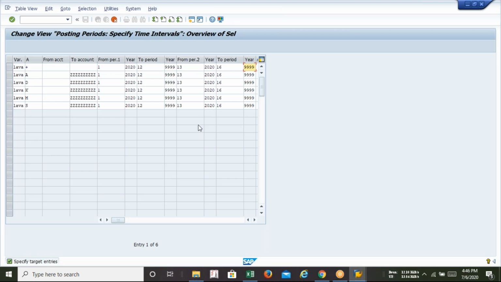And this is for our special period. The special period starts from the 13th month. This is my regular one till March, and April, May, June, July is my special one. So 13, 14, 15, 16. 13 to 16 is my special one. 2020, 4 times 9. If I press enter, you can see a message saying 6 entries are copied, and then I'll save it.